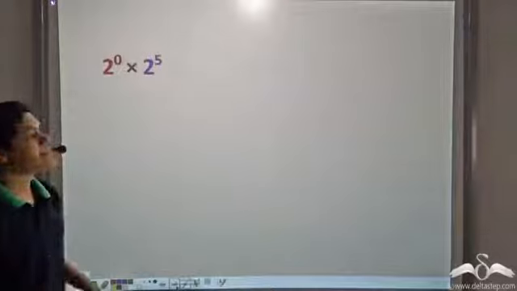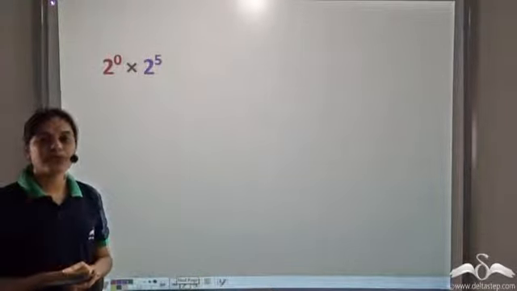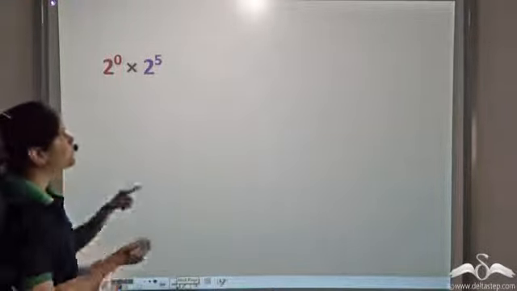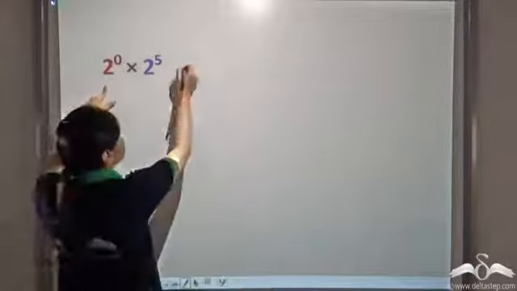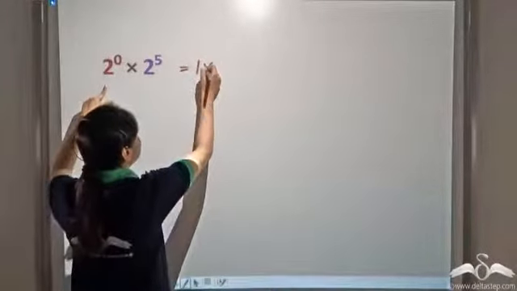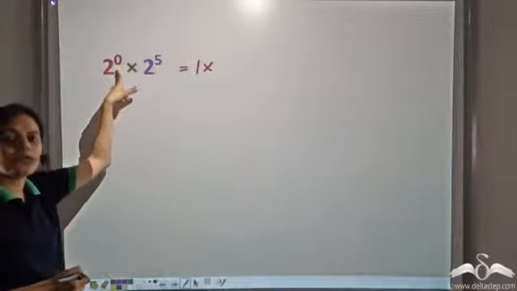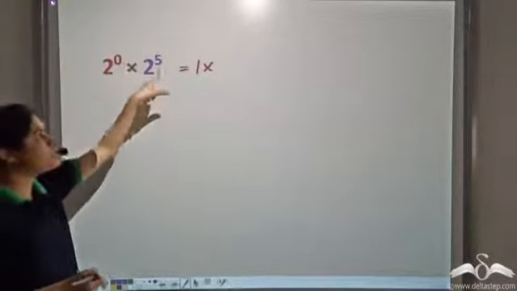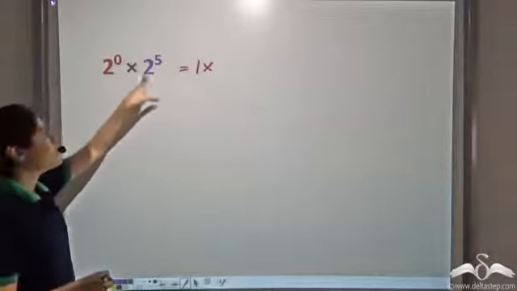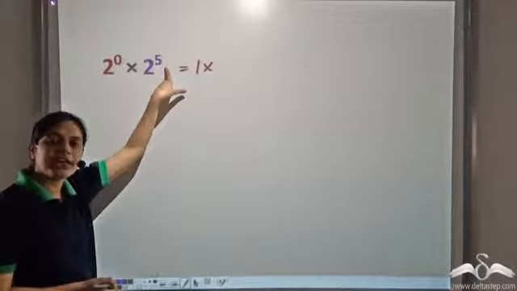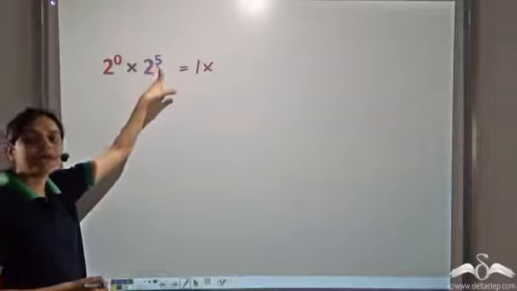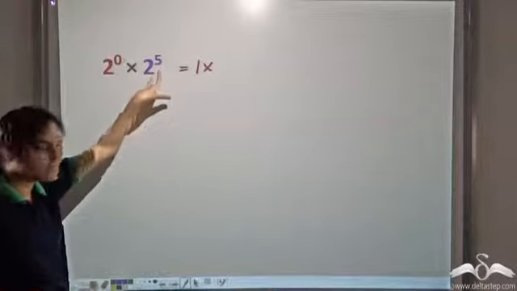Let us see what happens if one of the exponents is 0. So this can be written as 1 into 2 to the power 5, because 2 to the power 0 is 1, as any non-zero number raised to the power 0 is 1. This is 2 raised to the power 5. That is 2 multiplied by itself 5 times.